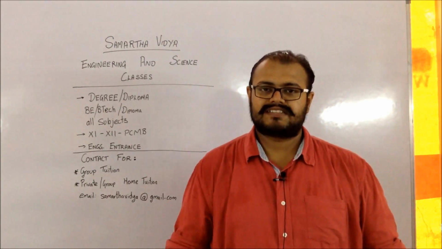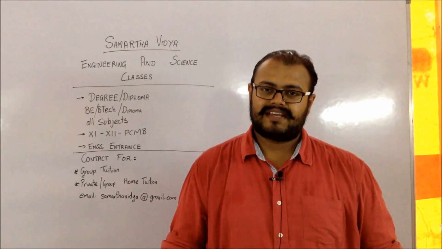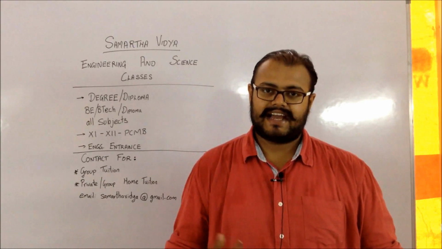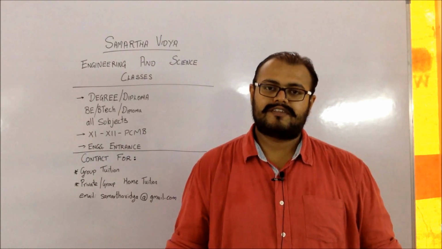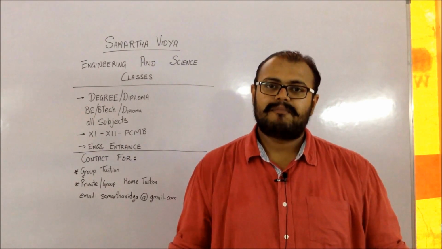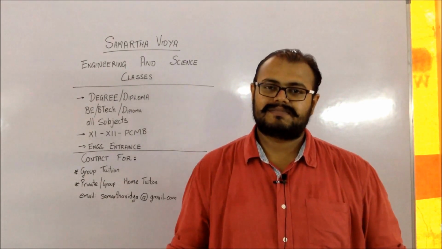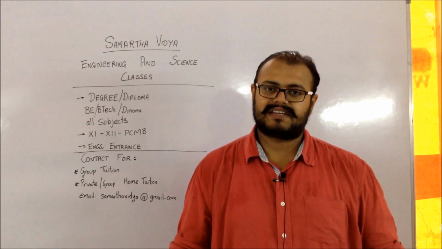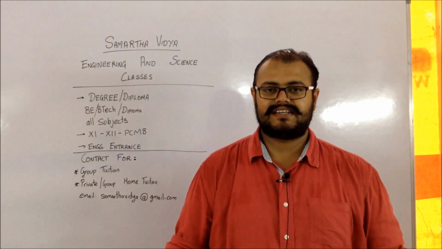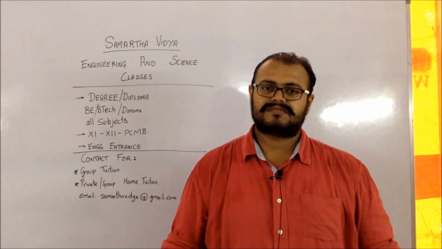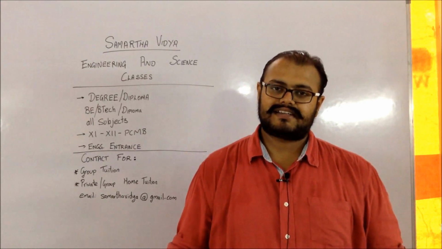Coming to the second type, which is type B. In that particular type, if you are not coming under type A, that is, if you have not passed your HSC and SSC from the state of Maharashtra, and if you are not domiciled or born in the state of Maharashtra, but your father or mother is a domiciled citizen of Maharashtra, the place where the father or the mother got his domicile becomes the home university for you. There are many more categories which have been explained in this particular information brochure. So if you are not coming in any of these categories, then you will be coming in the All India category.